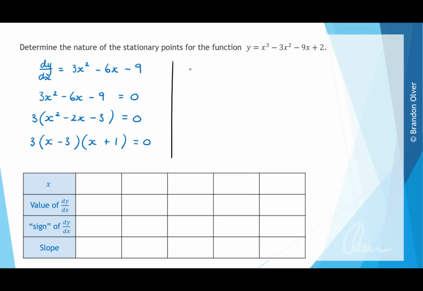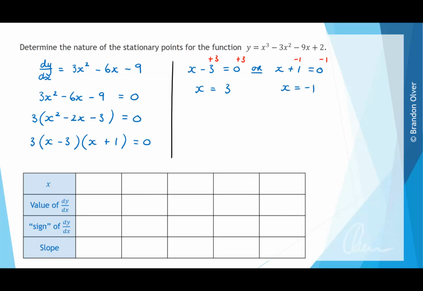Using the null factor law, we can now say that x minus 3 could equal 0, or we could have x plus 1 is equal to 0. By adding 3 to both sides of this first equation, we find that x is equal to 3, and by subtracting 1 from both sides of this equation, we find that x is equal to minus 1.